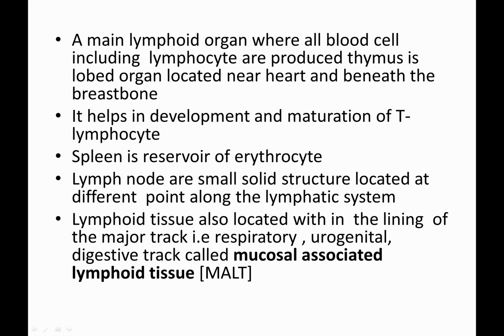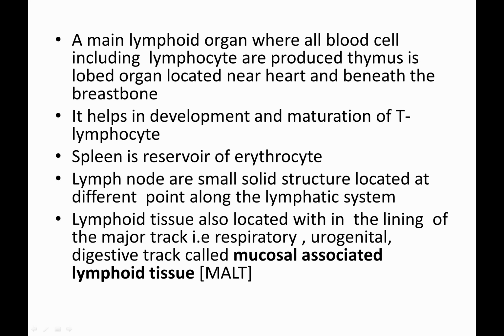Okay, coming to the thymus, it's a lobed organ which is located in the heart beneath the breastbone. It secretes the antibodies and releases them in the bloodstream. Also, this thymus helps in the maturation of T lymphocytes. And the spleen is a reservoir of erythrocytes. There are also many lymph nodes located at different points of our lymphatic system throughout our body, for example in major tracts like the respiratory, urinogenital, and digestive tracts, which is also called mucosal associated lymphoid tissues.